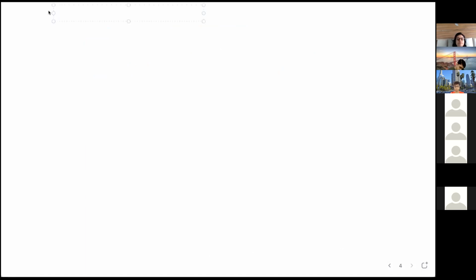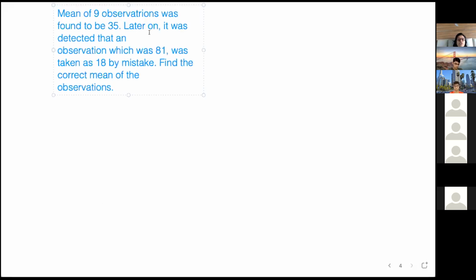Question number 7. Mean of 9 observations was found to be 35. So x bar is 35.